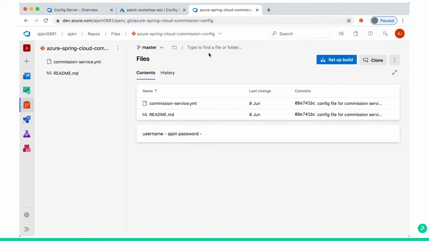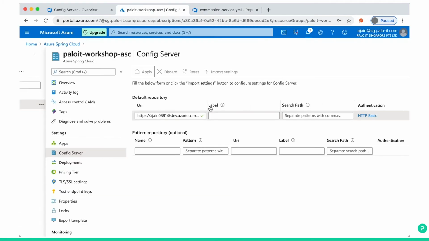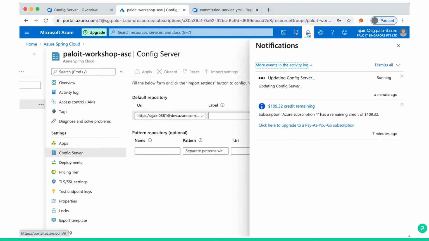I am in master. For demo purpose, I am just using master. This is my YML file, commission-service.yml. My Spring Boot application, which I will deploy later, will use this configuration, and the configuration is in a Git repository, and we are creating config server in Azure Spring Cloud. It will point to this Git repository. You can see in the notification it is still updating config server. It takes some time. Need to have a little bit of patience.